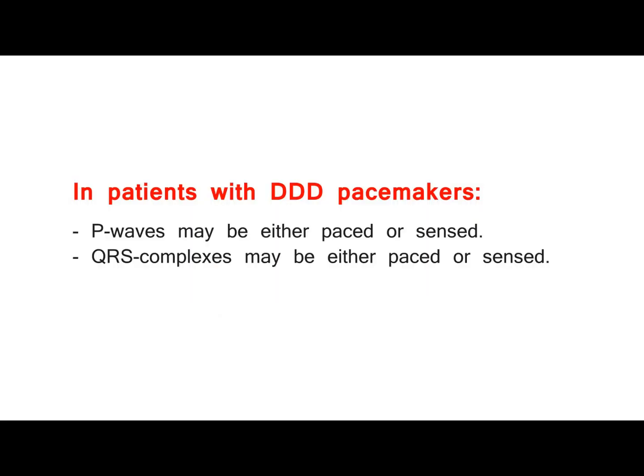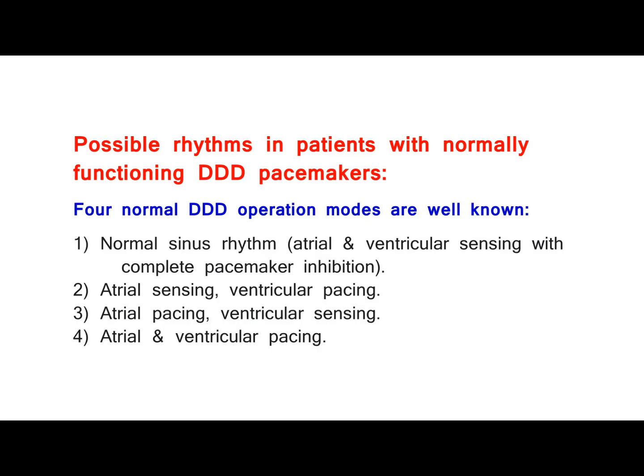In patients with DDD pacemakers, P waves may be either paced or sensed. QRS complexes may be either paced or sensed. Possible rhythms in patients with normally functioning DDD pacemakers. 4 normal DDD operation modes are well known. 1. Normal sinus rhythm, atrial and ventricular sensing with complete pacemaker inhibition. 2. Atrial sensing, ventricular pacing. 3. Atrial pacing, ventricular sensing. 4. Atrial and ventricular pacing.